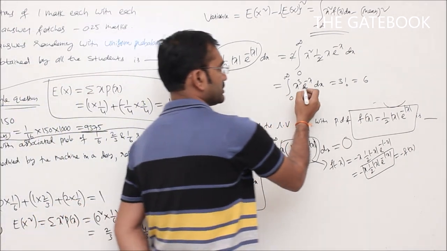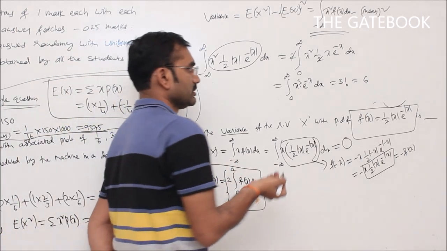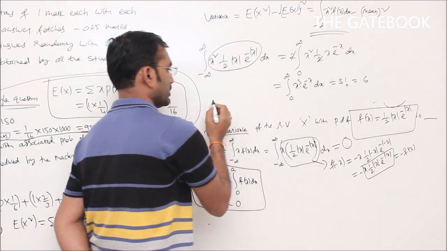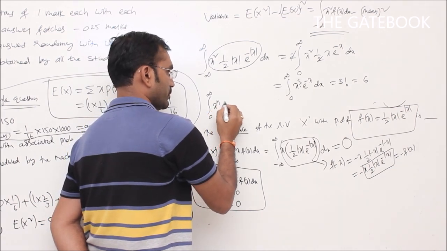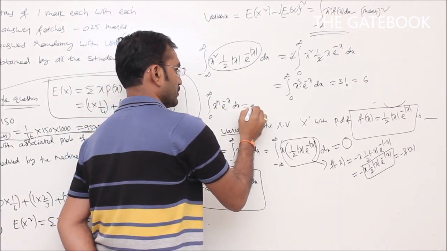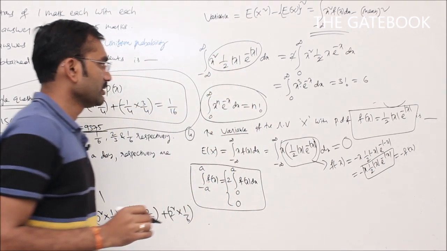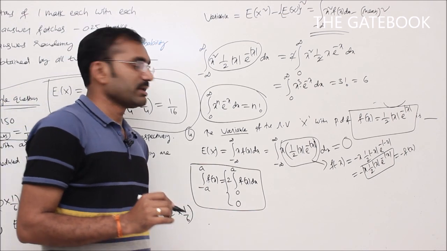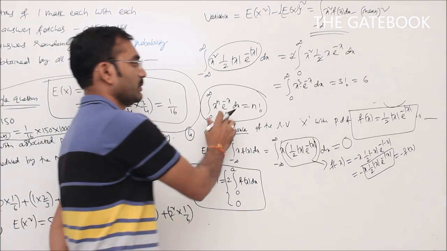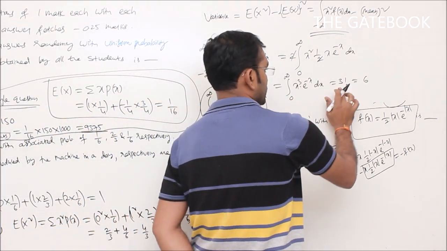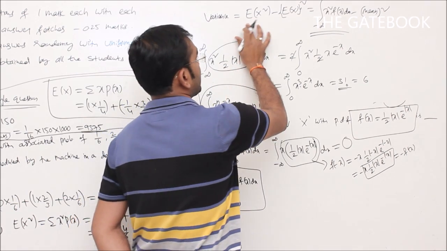You can go for that integration by parts, integral uv formula. Or I can do one shortcut method here: integral 0 to infinity x power n into e power minus x dx is equal to n factorial. According to that shortcut formula, I can say that value of this integration is 3 factorial, that is equal to 6. That is E of x square value.